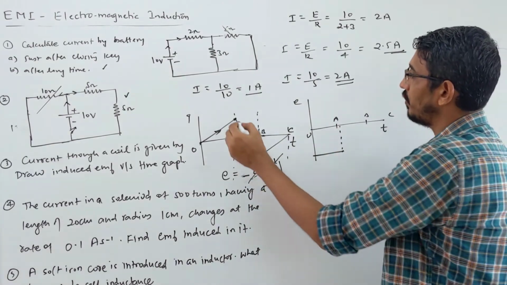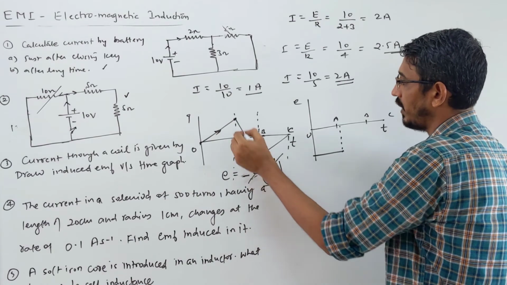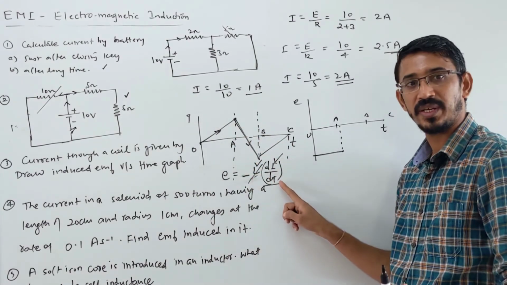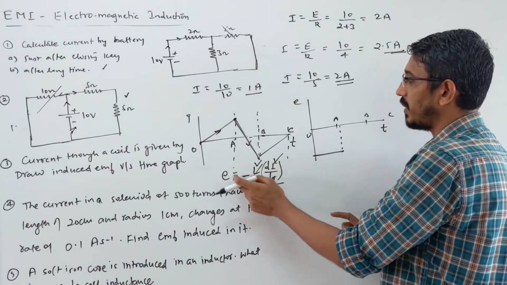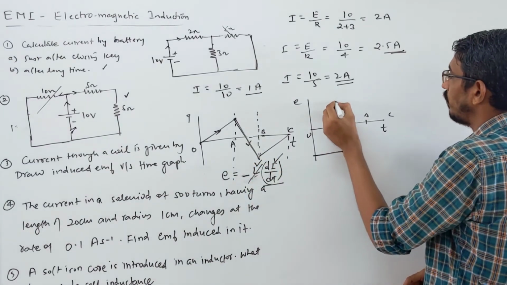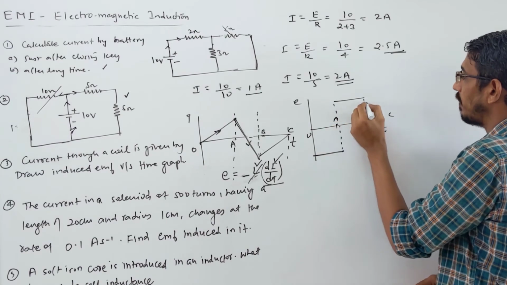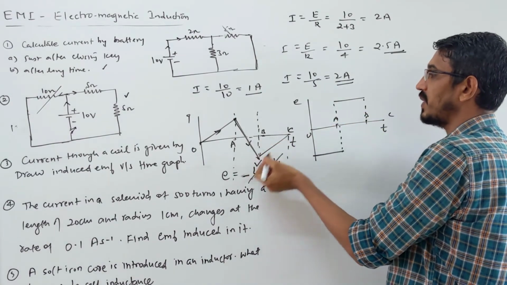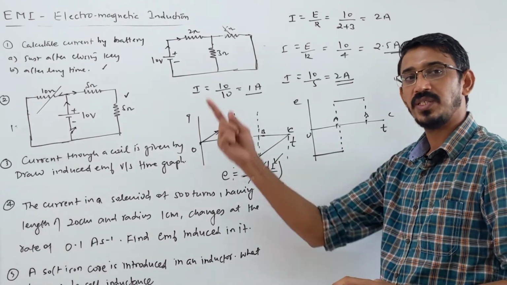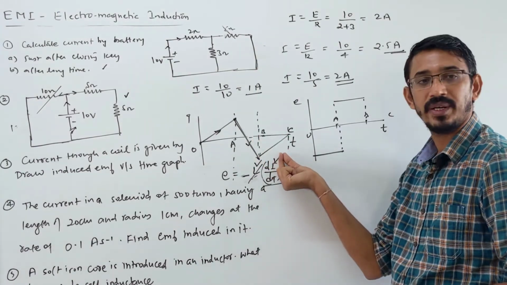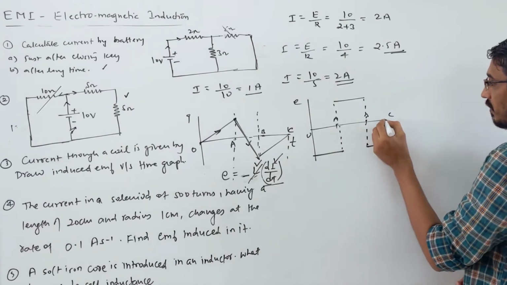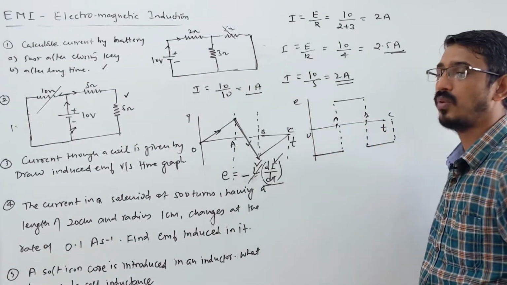Now from point A to point B, your current is decaying. The rate of decay is constant again but negative. This minus and that minus become plus. So the EMF will be induced again in the opposite direction here. Correct? Again from B to C, the graph is rising. Current is increasing, growing at a constant rate. So again EMF is induced here to here that way. That's your induced EMF, so this will be your graph for induced EMF.